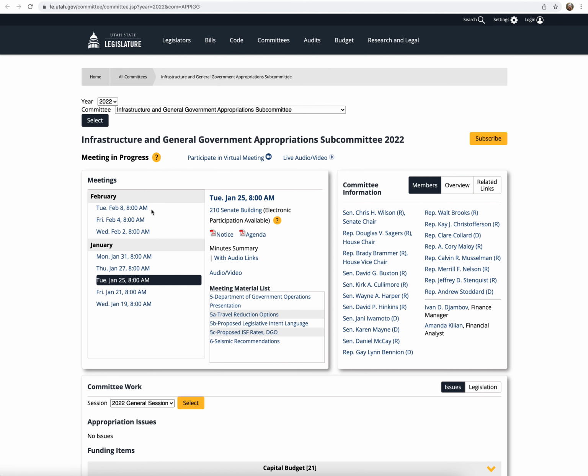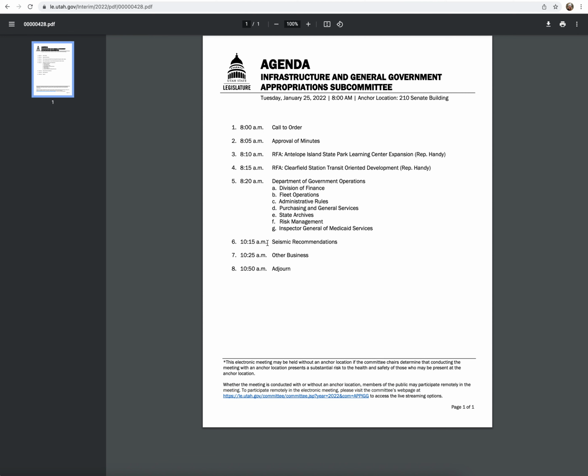And to get familiar with what they're talking about, it's always helpful to look at the agenda and see when they plan on speaking on the issue that you want to give public comment on.